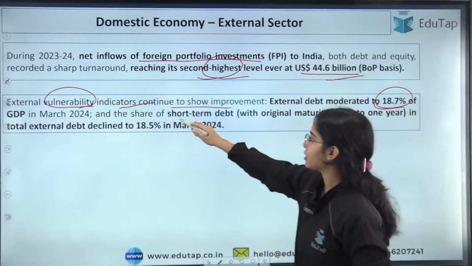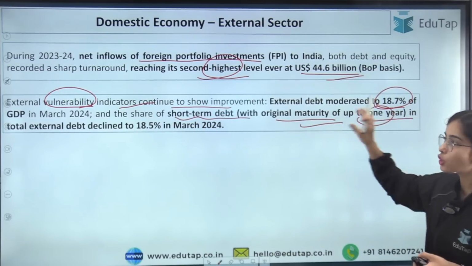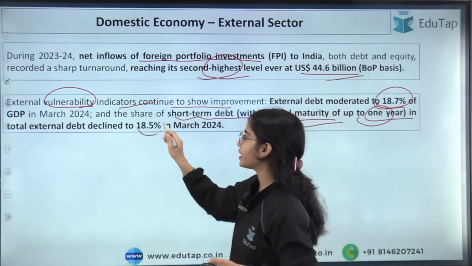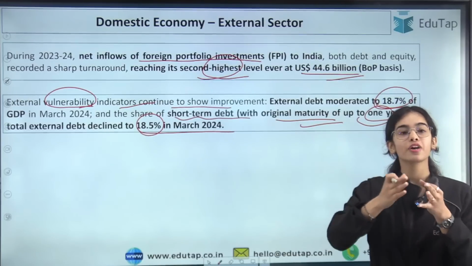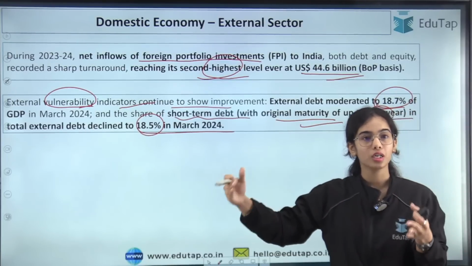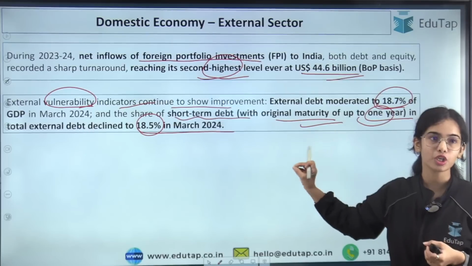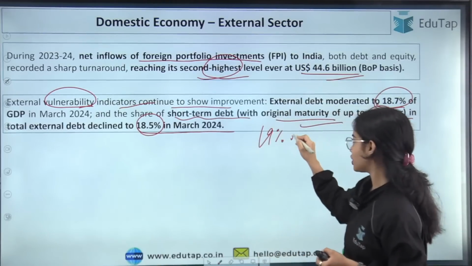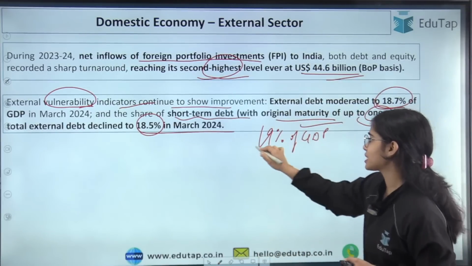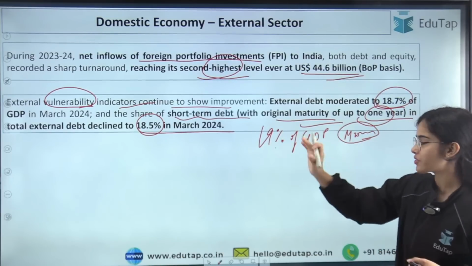Now short-term debt. Short-term debt with original maturity of up to 1 year in the total external debt has declined to 18.5% in March 2024. That means we are taking the loans mostly for the long period. So 19% of the GDP was the external debt by March 2023, the previous financial year.